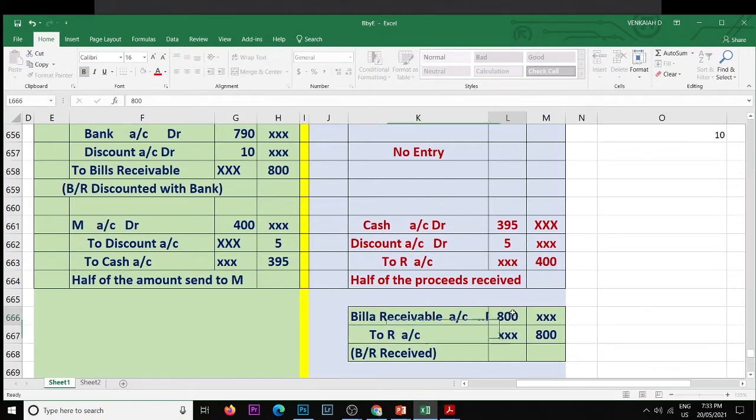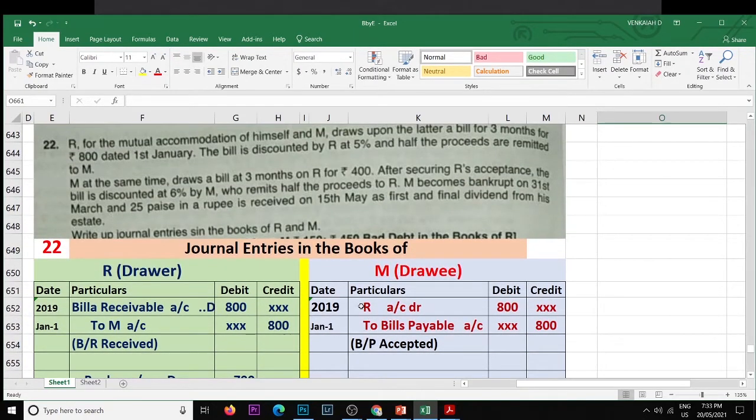Amount is 400. Narration is bill drawn on R, received. Now the bill is accepted by R. The entry is R account debit to bills payable account.